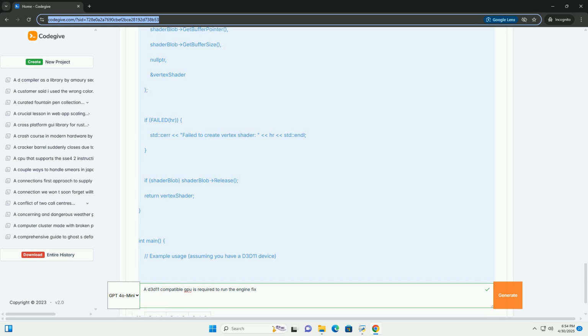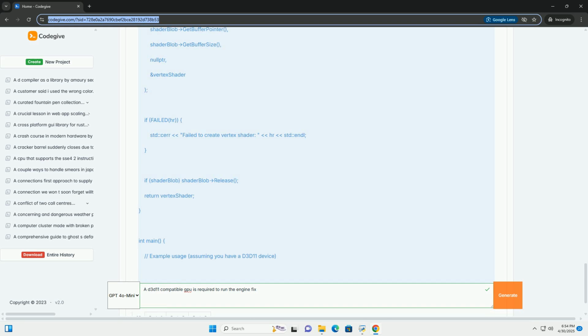Shader compilation errors: pay close attention to shader compilation errors. Use the D3DCompiler API to compile shaders and check for errors. Provide meaningful error messages to the user to help them diagnose the problem.